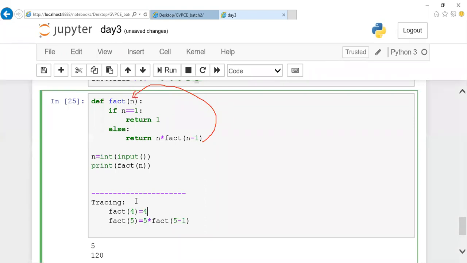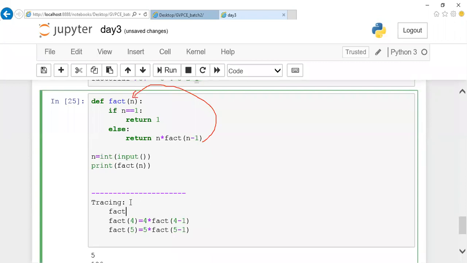It will make us 4 into fact of 4 minus 1. This particular if condition will never be satisfied until your n value becomes 1. So each and every time this process is going to repeat again, guys. Again the function will be called with the value 3. So 3 into fact of 3 minus 1. Okay, again it will be called.